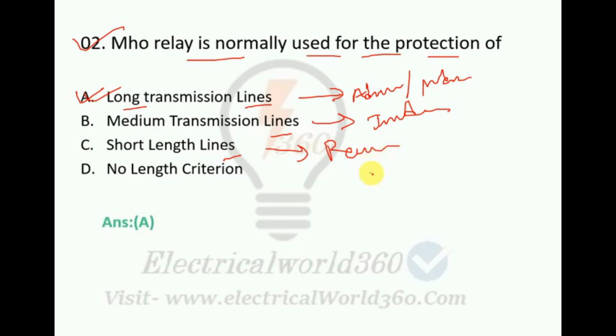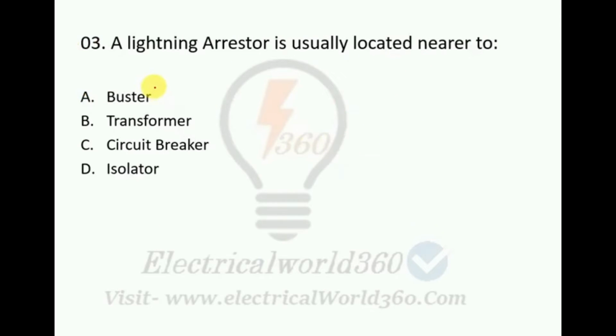Coming to the next question. This is question number 3. A lightning arrestor is usually located nearer to a busbar, transformer, circuit breaker, or isolator. A lightning arrestor is used to protect the terminal equipment of a power station. To protect the transformer, the lightning arrestor is used. Lightning arrestor is the first and also the last equipment of the substation. So here the right option is option B. Lightning arrestor is usually located nearer to the transformer.